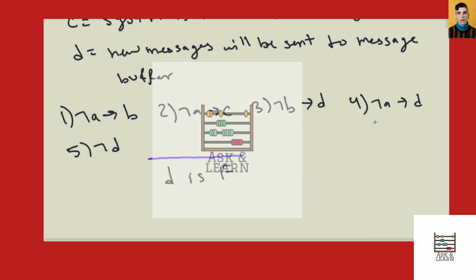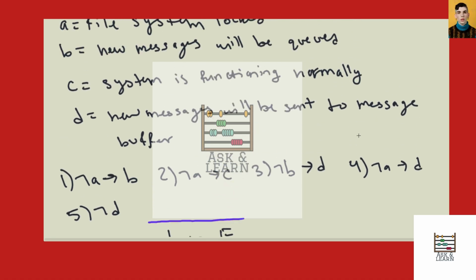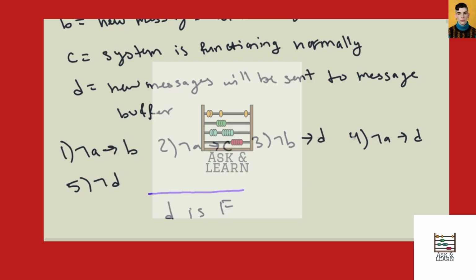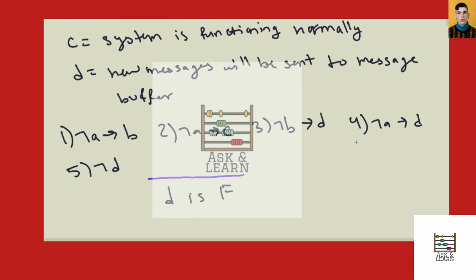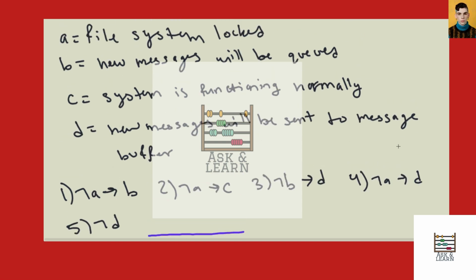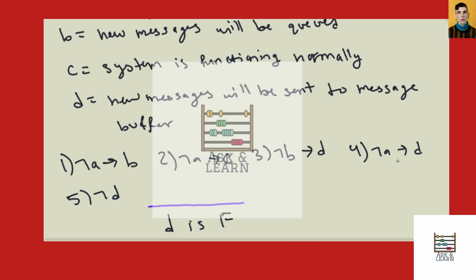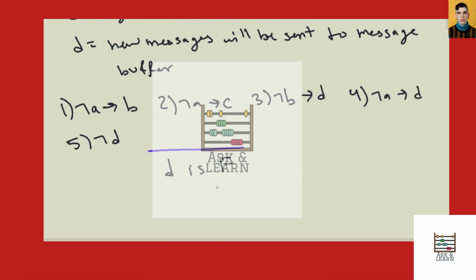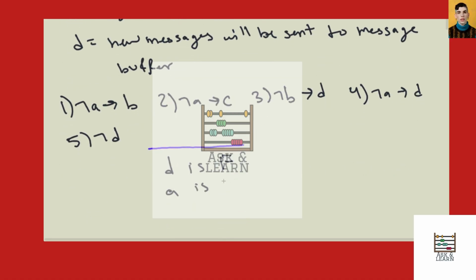Our second to last statement is, if not A, then D. If the file system is not locked, then new messages will be sent to the message buffer. But our D is false, so we need the inverse. That means the file system has to be locked in order for new messages to not be sent to the message buffer. So that means our A has to be true. So our A is true.